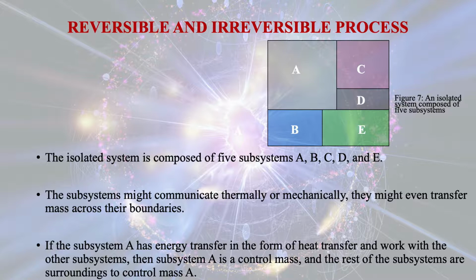The subsystems might communicate thermally or mechanically. They might even transfer mass across their boundaries.